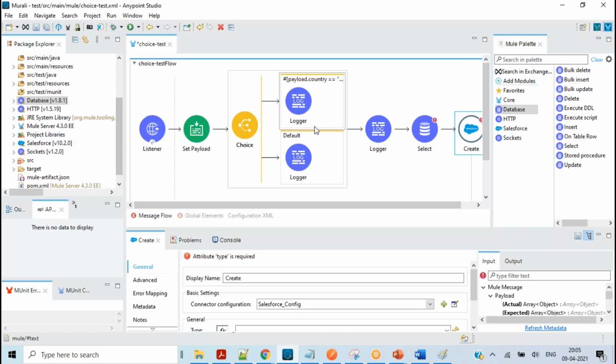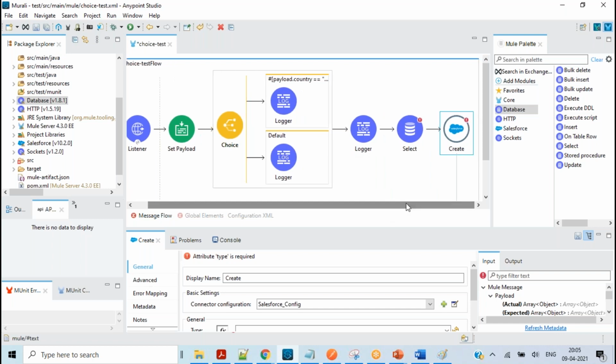For that, I use MUnit. It's just like a real-time Java developer: they develop the code, and after that they write unit test cases to test their own functionality. Similarly, we will also write the test cases here.